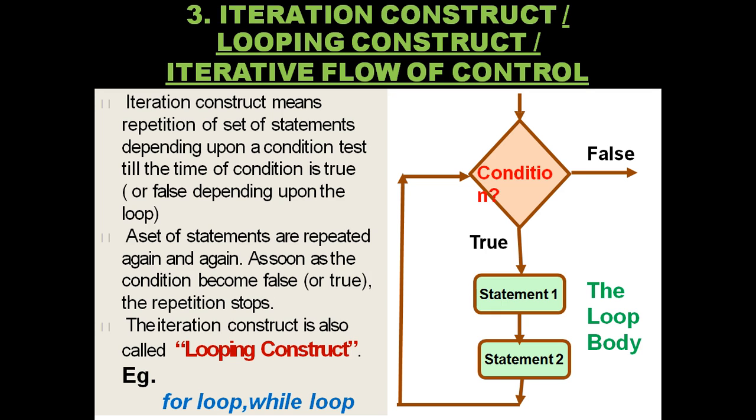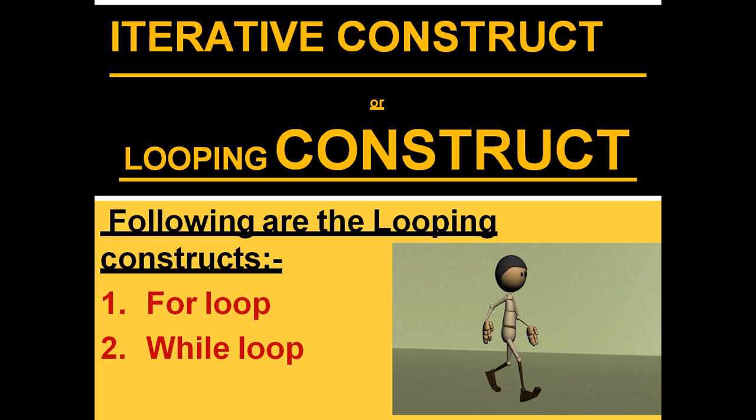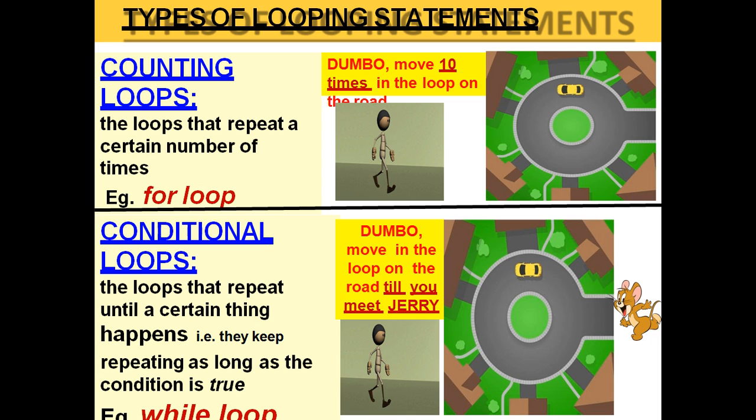The main topic for LED is looping construct. It is also called iterative flow of control or iteration. Iteration means you keep on repeating a set of statements again and again, either till a condition is true or a specified condition is met. We have for loop and while loop as iteration constructs in Python. There are two types of looping statements.